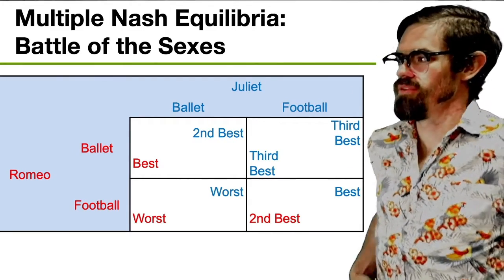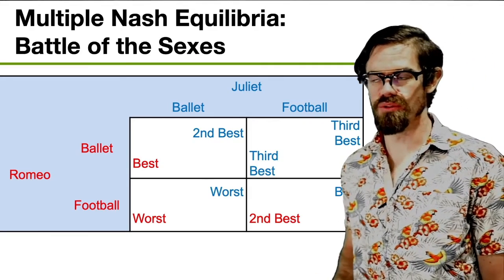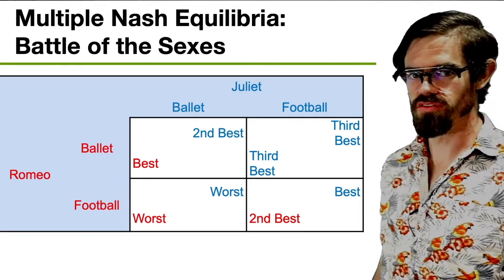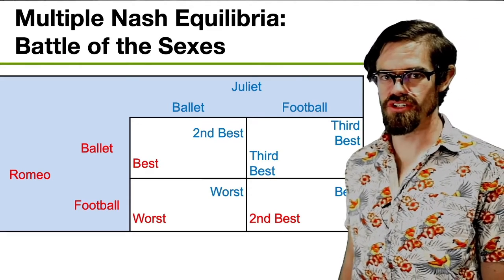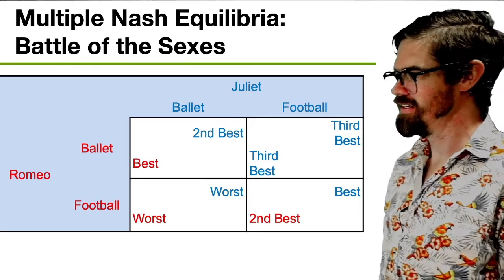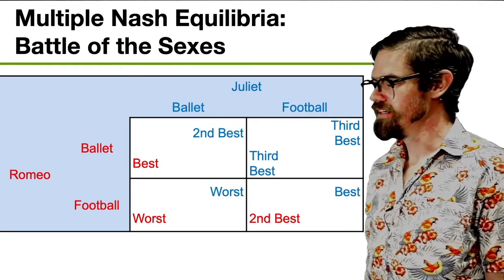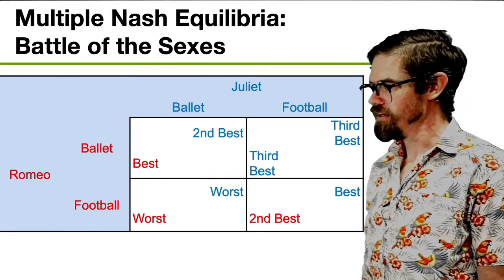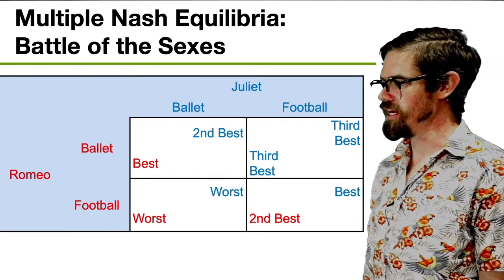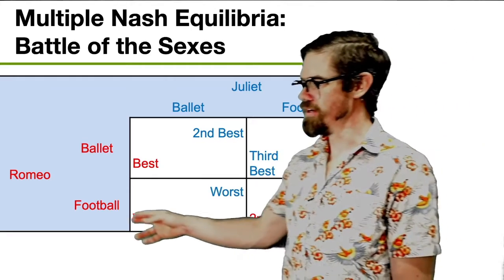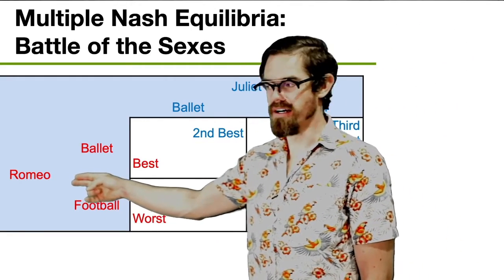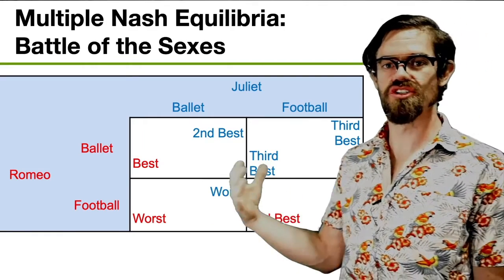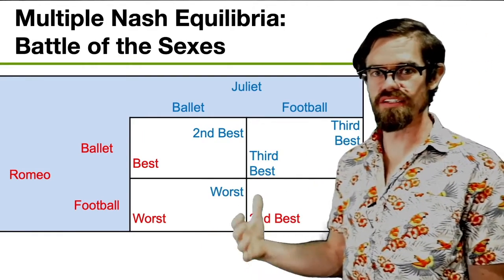Okay, so here's an example of a game that has two Nash Equilibria. Actually three, but one of them's called a mixed strategy Nash Equilibrium. We won't get into that. That's for a more advanced course. But in any case, this game has multiple Nash Equilibria. Okay, so here we've got Romeo and Juliet. Romeo prefers the ballet. Juliet prefers the football game, but they want to choose the same event because they love each other and want to be together.